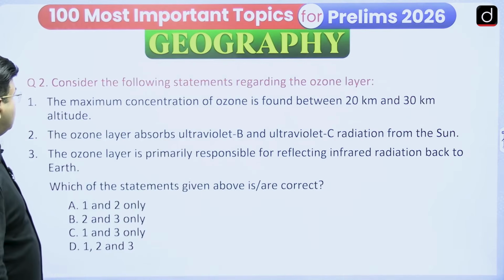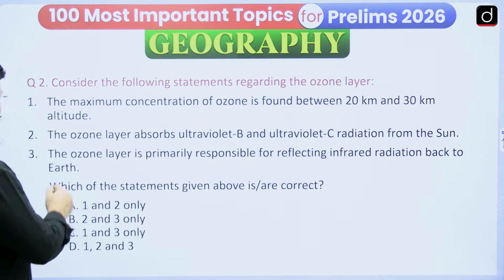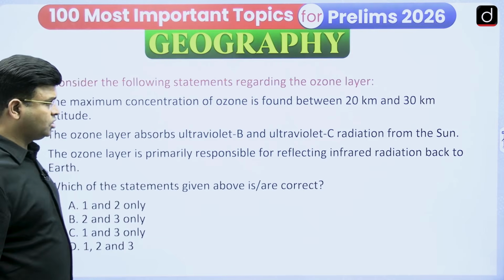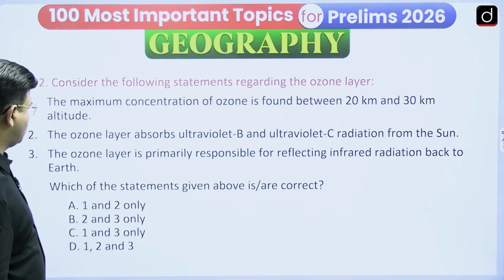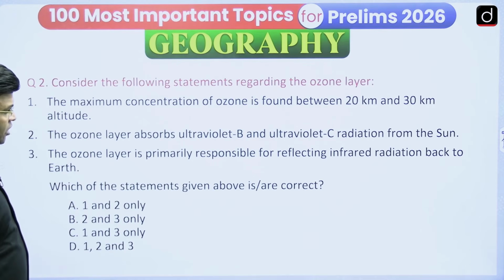So here, consider the following statements regarding the ozone layer. The maximum concentration of ozone is found between 20 to 30 kilometer altitude. So we have to see whether it is right or wrong. Another, the ozone layer absorbs ultraviolet B and ultraviolet C radiation from the sun. Again, you have to see whether it is right or wrong and answer it. The ozone layer is primarily responsible for reflecting infrared radiation back to Earth.